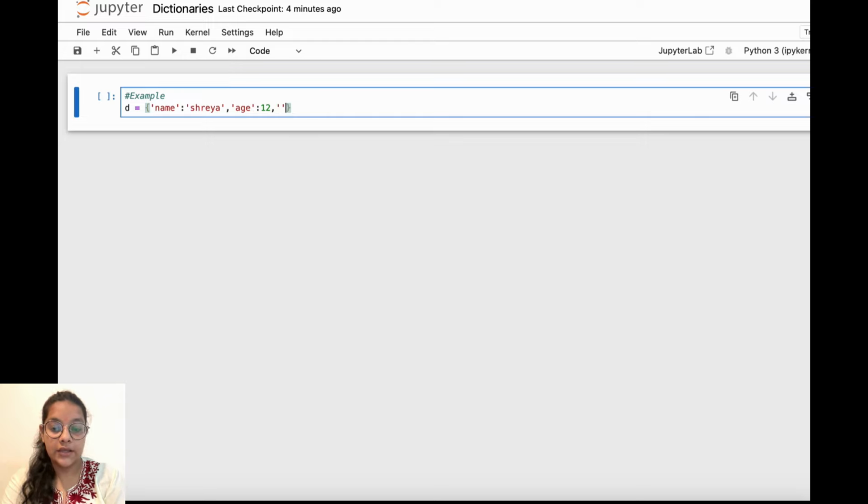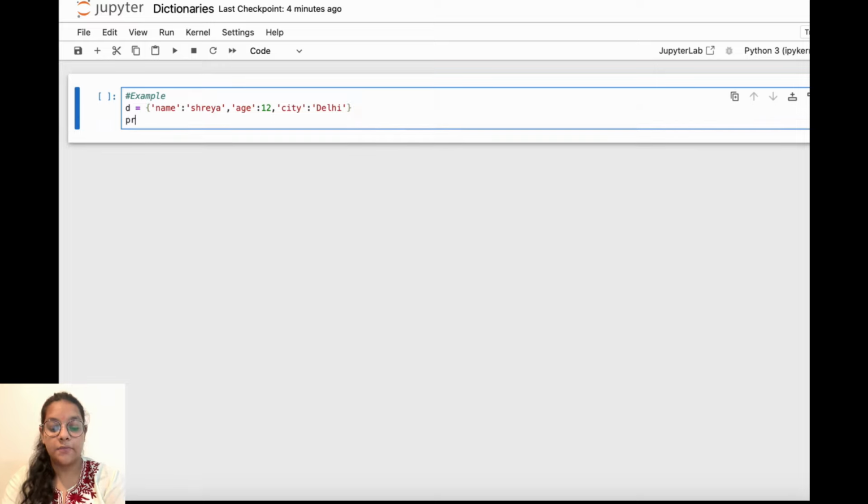Then city. So what is the city? I'll write Delhi. Okay, Delhi. So this is a dictionary I have created. So name is the key and Shreya is the value. Then another key value pair is age: age is the key and 12 is the value. Then city is the key and Delhi is the value. Then let's print this dictionary D.